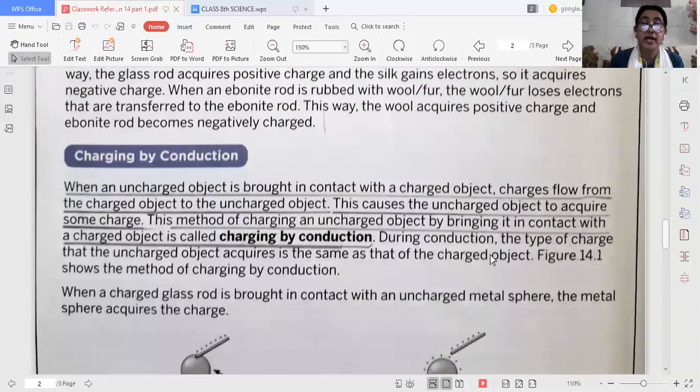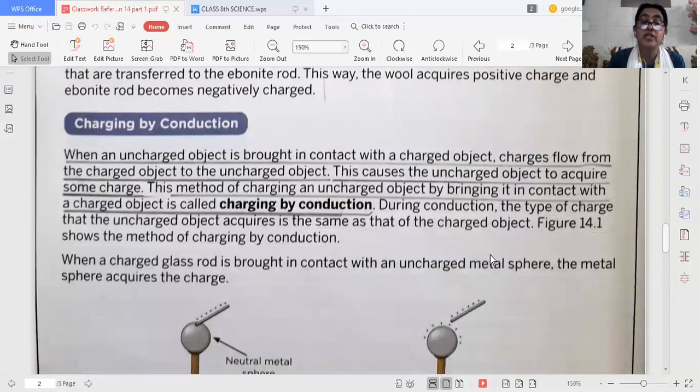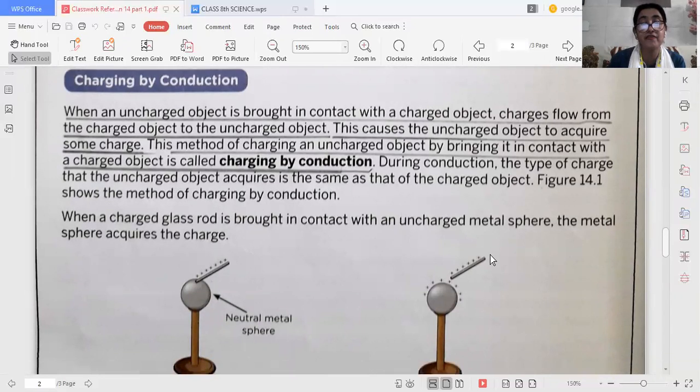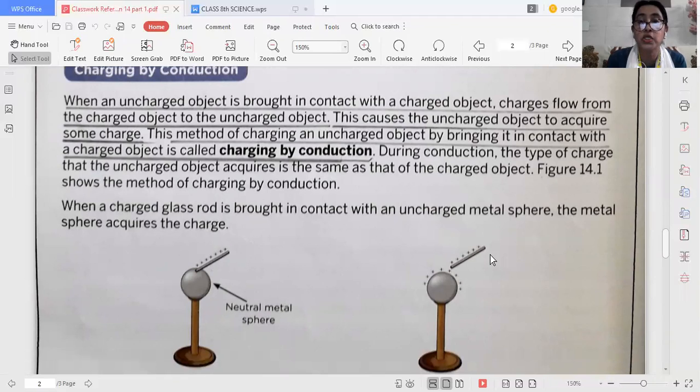Now charging by conduction. When an uncharged object is brought in contact with a charged object, charges flow from the charged object to the uncharged object, as you can see in the figure. This causes the uncharged object to acquire the same charge.